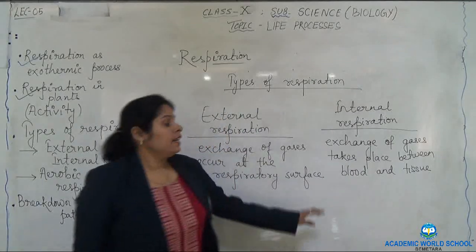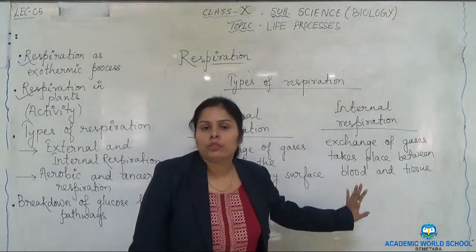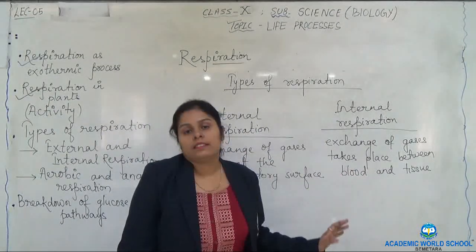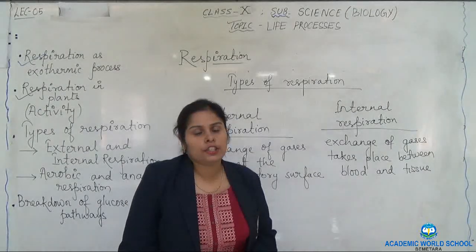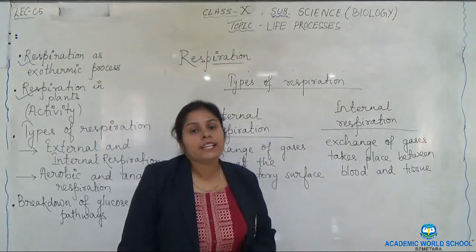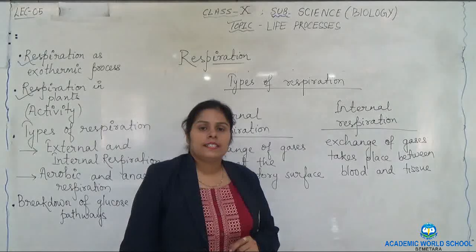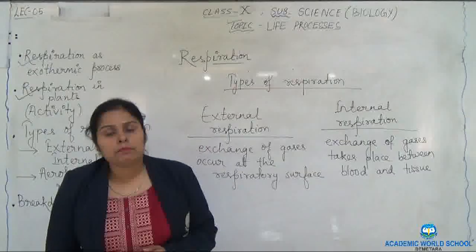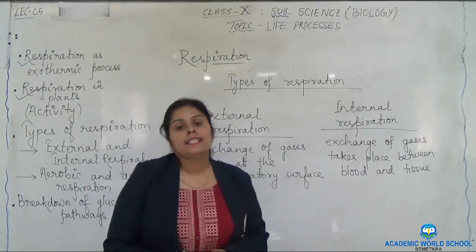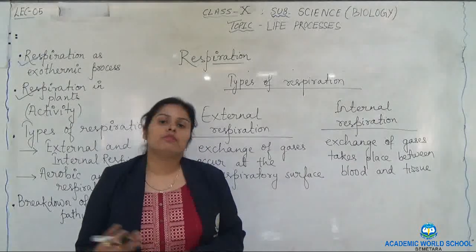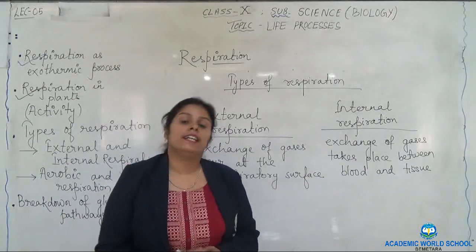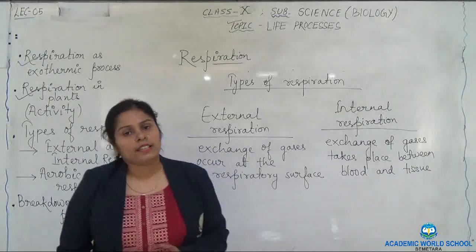The blood contains RBC. We all know the color of the blood is red. This red color of the blood is due to a pigment called hemoglobin. The oxygen which is now present in the blood will bind with this hemoglobin to form oxyhemoglobin, and it is transported to the various cells in the body.